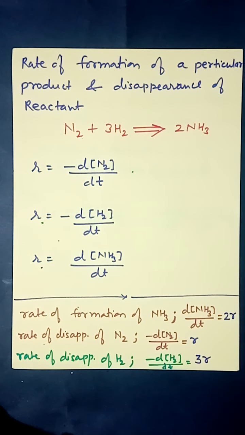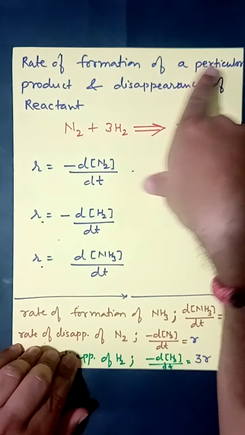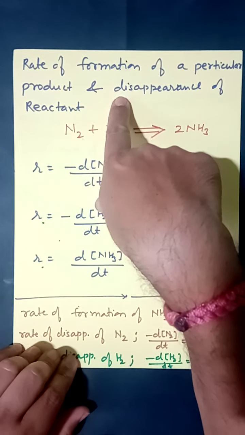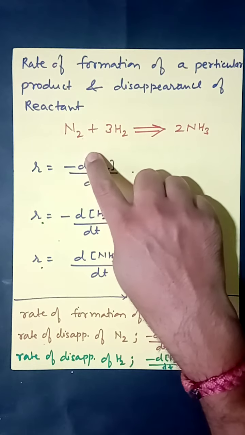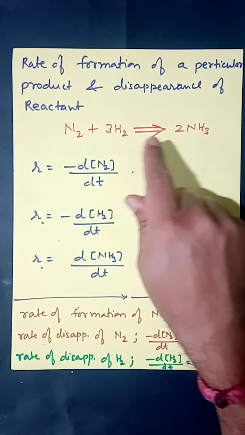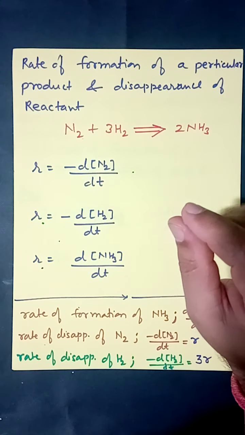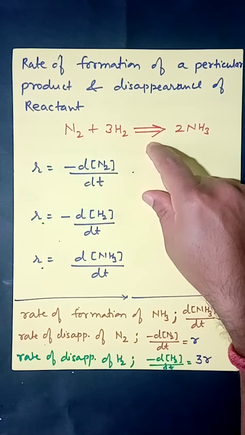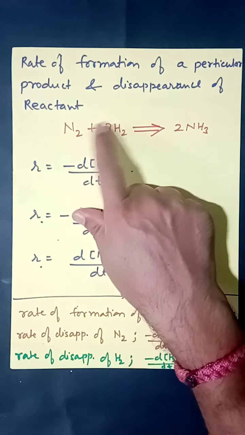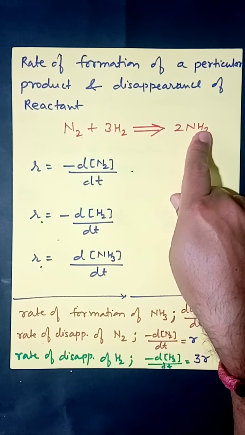Now the first possible question with respect to your exam starts here. It is the rate of formation of a particular product and rate of disappearance of a reactant. Look at this reaction: nitrogen plus hydrogen converts into ammonia. So far we have discussed reactant and product without balancing the reaction, but this time we are given a balanced chemical reaction. We know reactants will be consumed, their concentration will decrease, and the concentration of the product will increase.